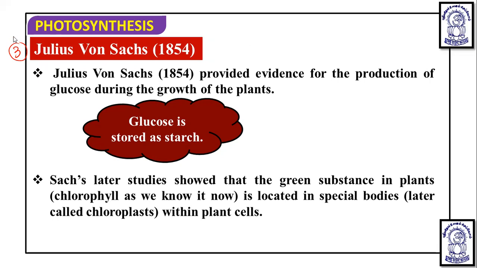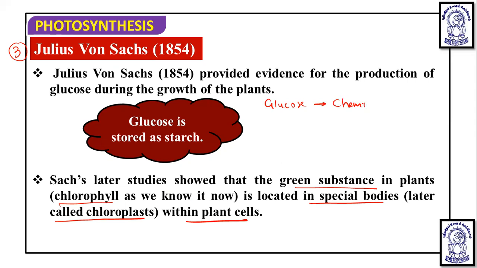So Sachs showed that the chlorophyll in the plant is located in special bodies, later called chloroplasts, within the plant cells, and this chlorophyll is responsible for the photosynthesis that he showed.